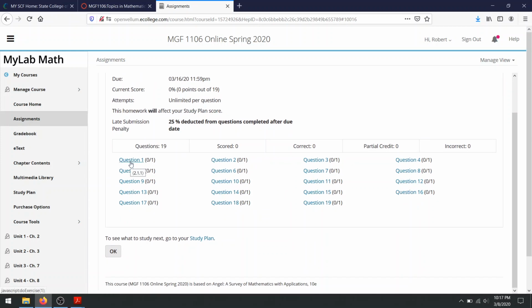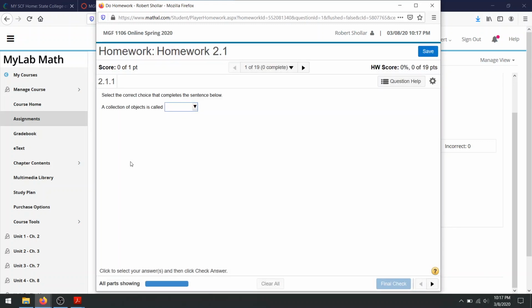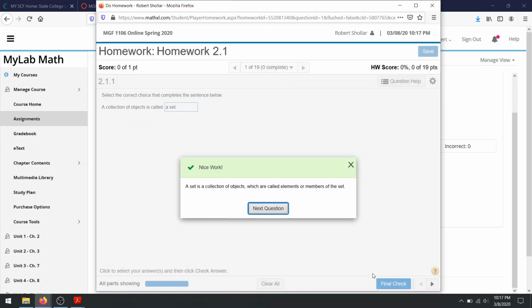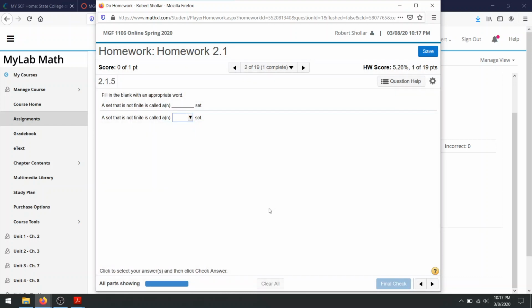When you look at the questions themselves, some of them are multiple choice, some are fill in the blank, and some may even be true-false. When you go through the homework, you can see that this one's kind of cheap because it's just a drop down, and you just have to pick that a collection of objects is called a set. You can check to see if you got that right. It says nice work, great, and now it'll take you to the next question.